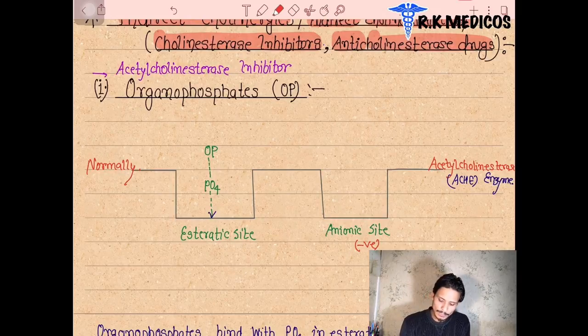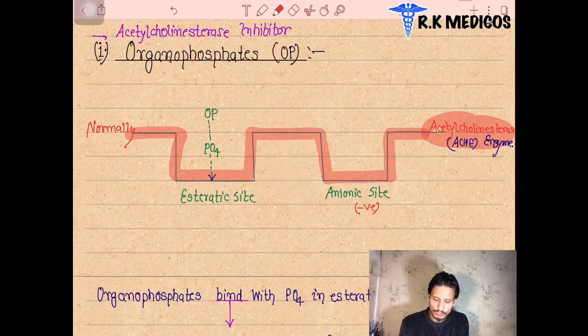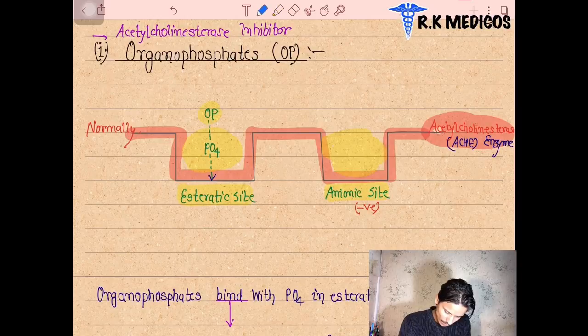Why are they not reversible? Suppose this is the acetylcholinesterase enzyme, and this orange color represents the enzyme. It has two areas, one is this one and one is this one. This is called the esteratic site and this one is called the anionic site. At the esteratic site, there is the organophosphate. OP represents organophosphate here.